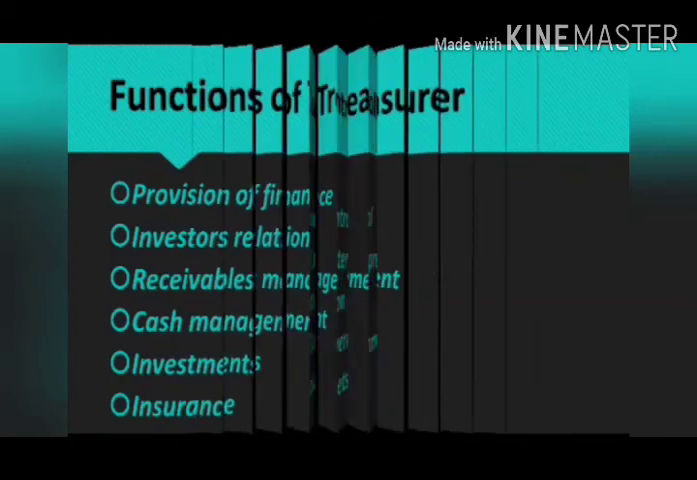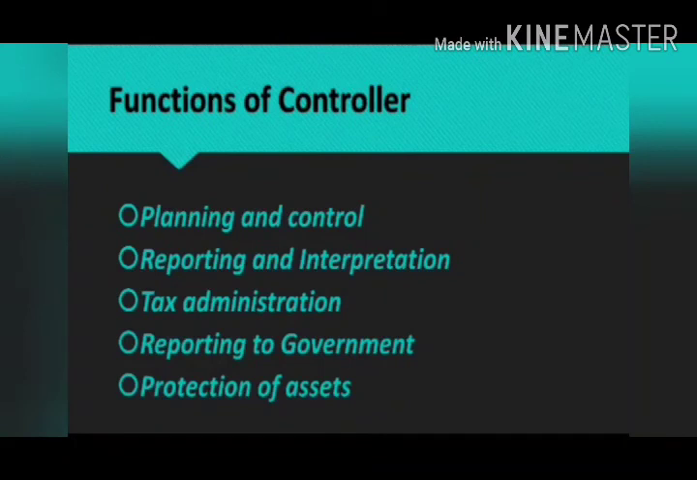Next, the function of a controller. The main function of the controller is related to the management and control of assets. First one is planning and control. Planning and control of administration, like budgeting, reporting systems, profit planning, everything is necessary. The next function of the controller is reporting and interpretation. That is, he has to establish a sound financial reporting system to meet the information requirements.